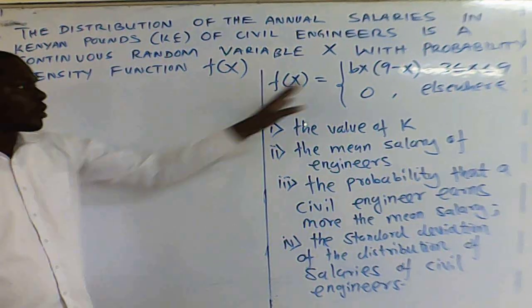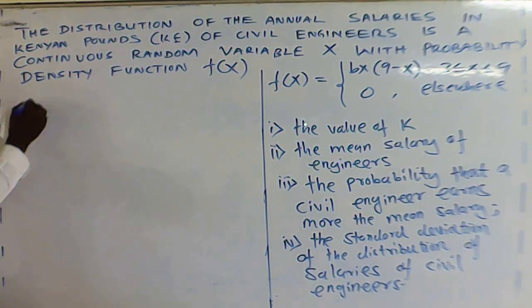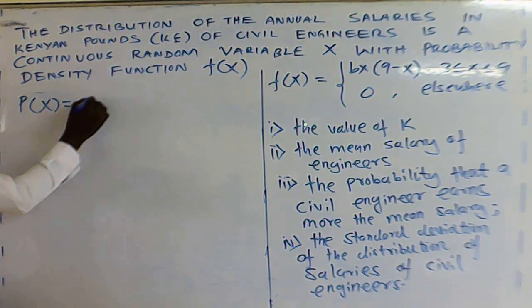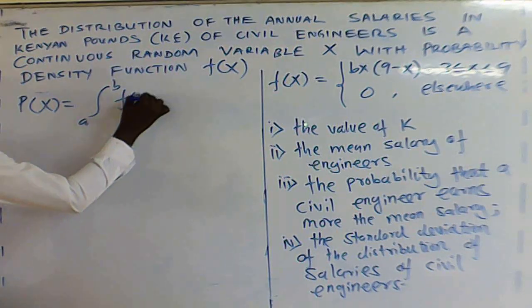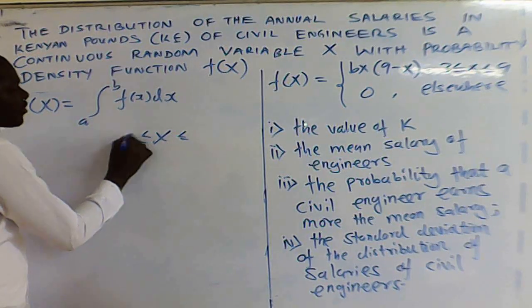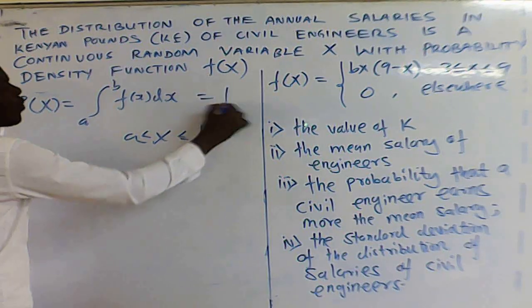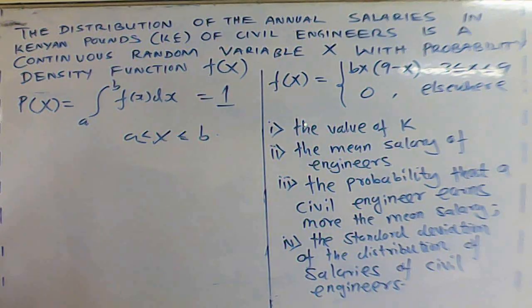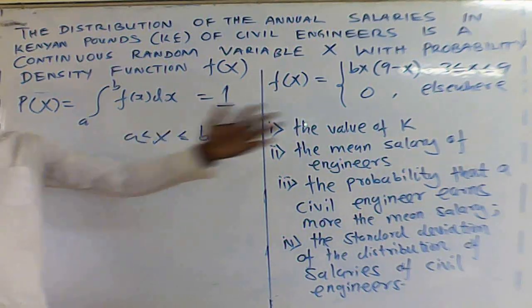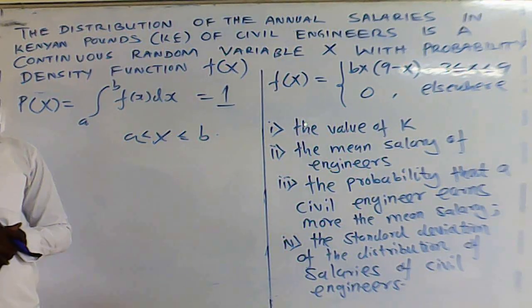So you know by definition of a probability density function f of x, the probability of x in the range a to b is given by the integral from a to b of f of x dx, isn't it? And this probability is equivalent to what? 1, the whole range of a probability measure, isn't it? Meaning if you integrate the whole range, you get the whole range of a probability measure, which is 1.